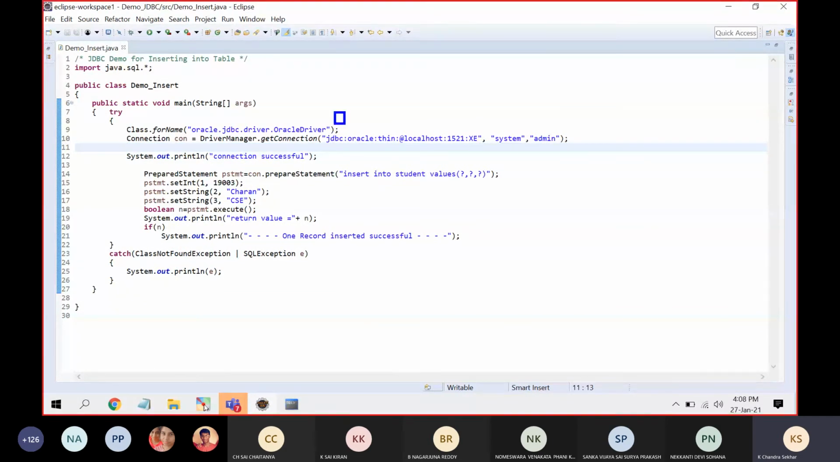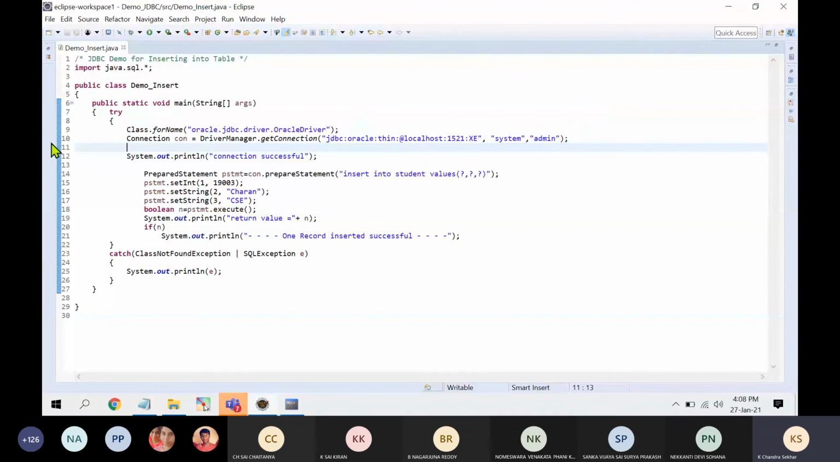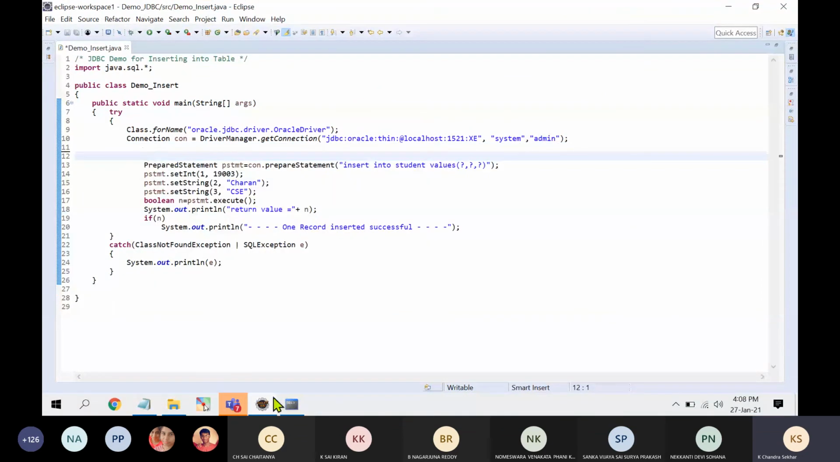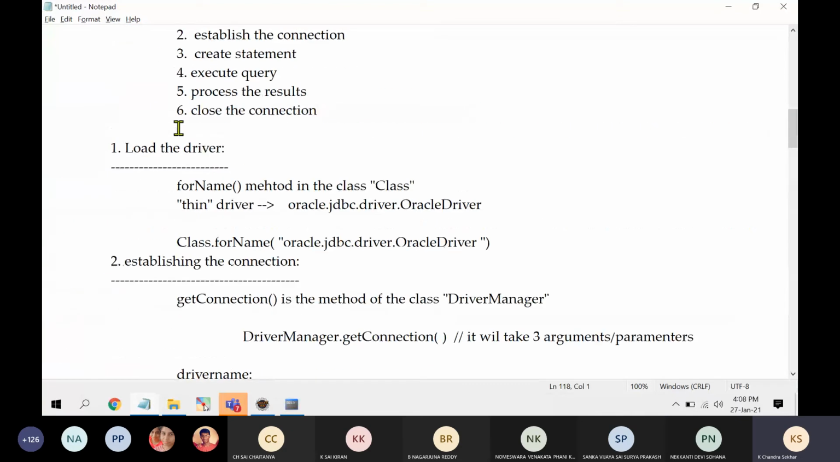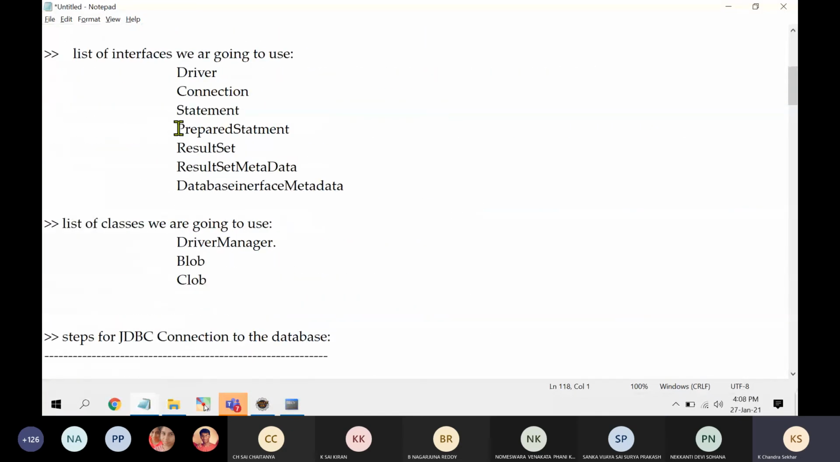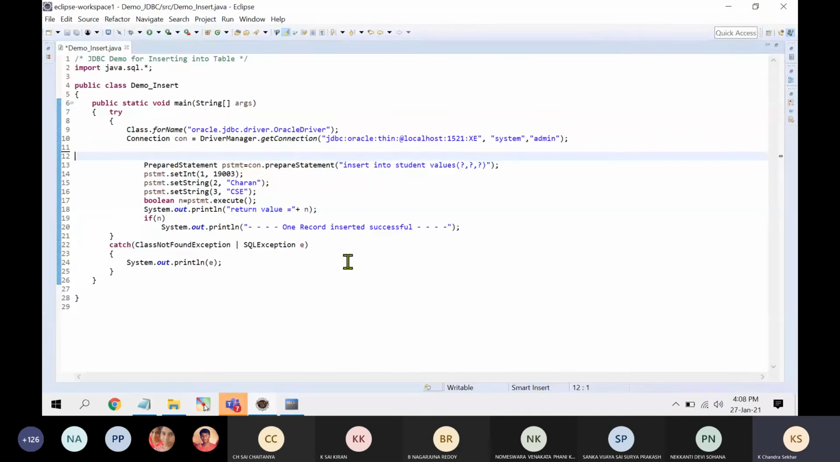You are already familiar with these. First statement is loading the driver. Second statement is establishing the connection. There is nothing new, so this statement is not required. Let me remove it. Now, prepared statement. If you remember this list of statements, here we have one more called prepared statement. Statement and PreparedStatement are two interfaces. PreparedStatement is useful if you want to pass parameters dynamically. So instead of Statement I am using PreparedStatement, with connection.prepareStatement.